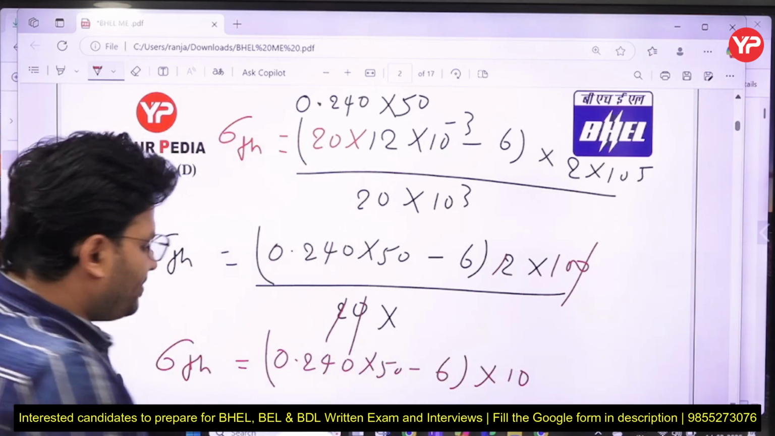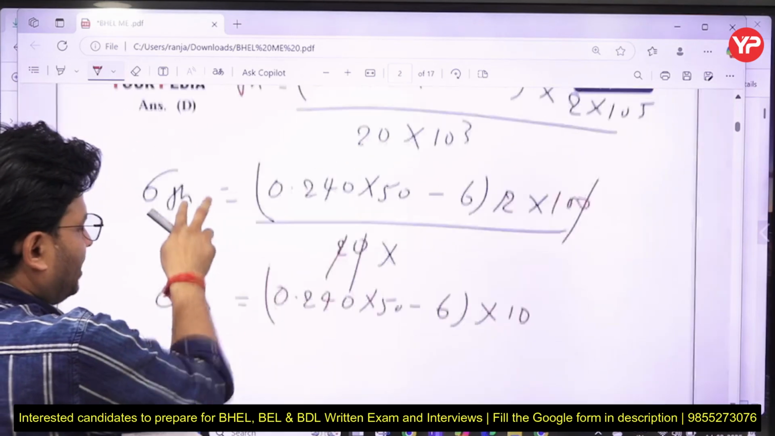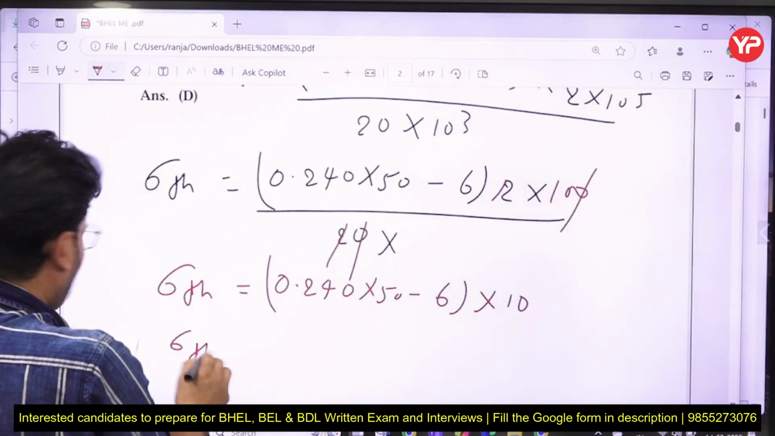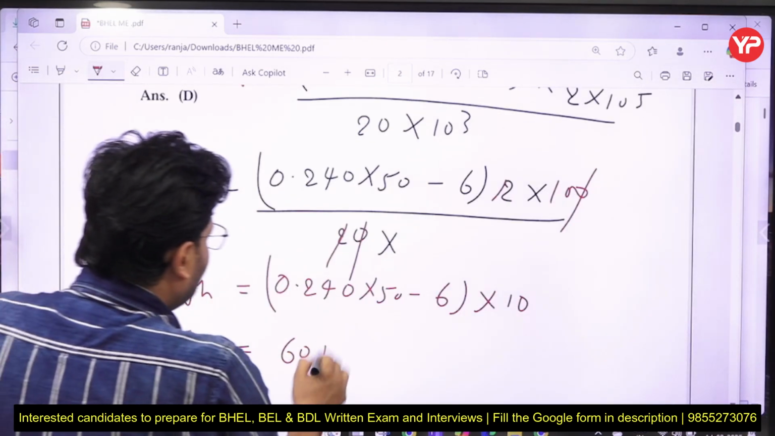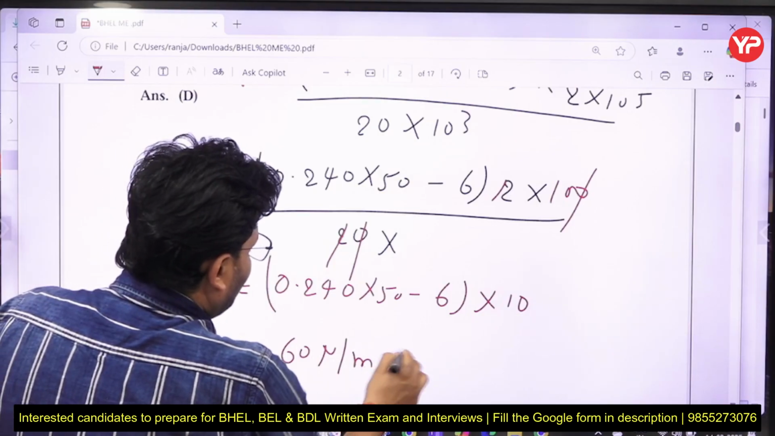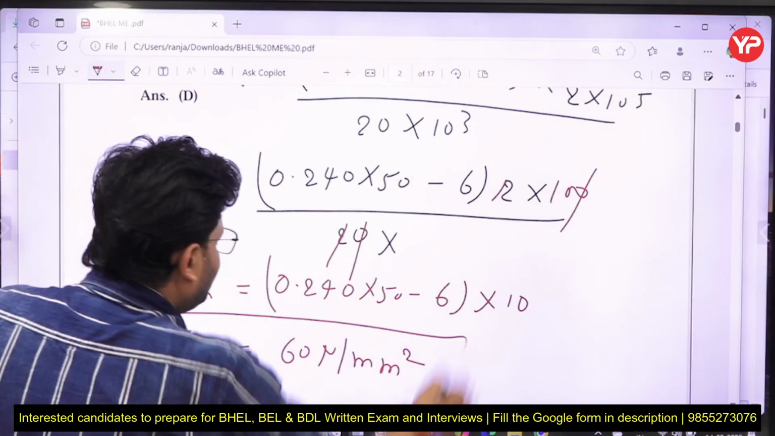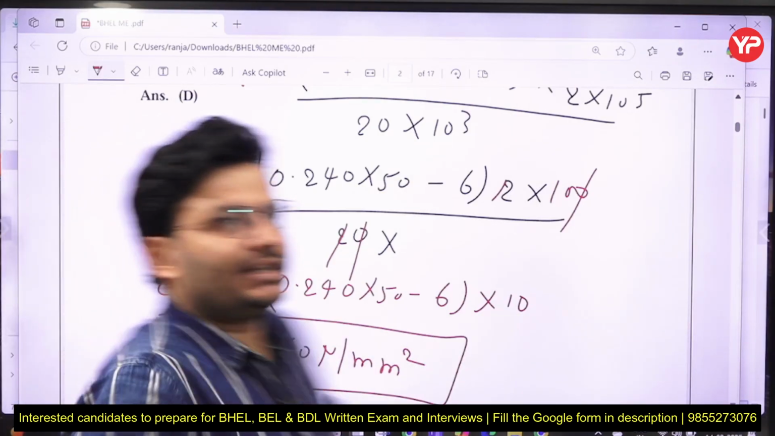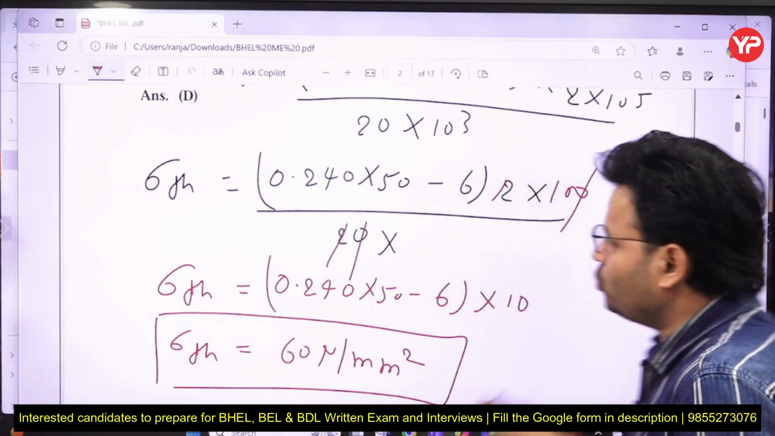And by solving this, my dear friends, we will get that value coming out to be 60 Newton per mm square. So that is the thermal stress which is going to be generated here.